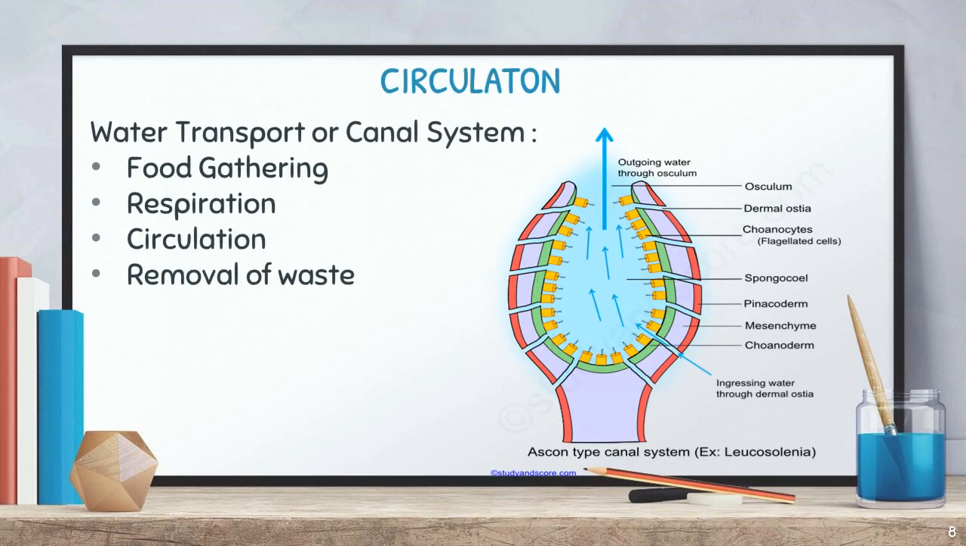Among these, the first one is circulation. Here one specific circulation is going on in phylum Porifera, called water transport or canal system. Of course, you can understand water is transported into the body. That's why they named it the water transport system. Canal system means the water is moving through one canal, one path. So this is a canal system.